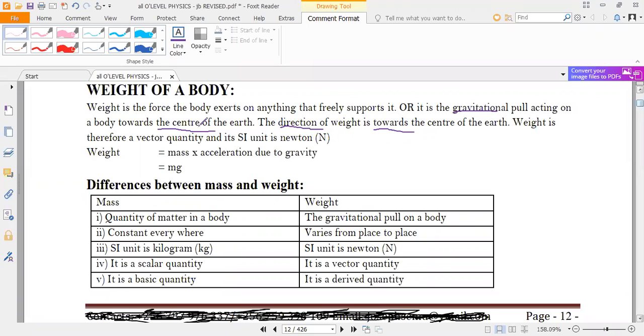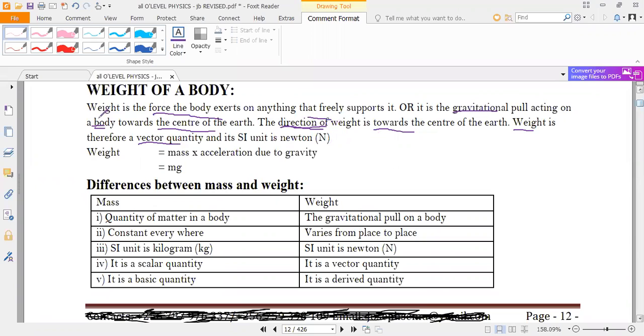So this brings about the definition whereby we can also define weight as a force that the body exerts on anything that freely supports it. So we realize that since weight has a direction and the direction is usually towards the earth and it is always pulling a body, we therefore conclude that weight is a vector quantity, since we define a vector quantity as a physical quantity that is fully defined by magnitude and direction.